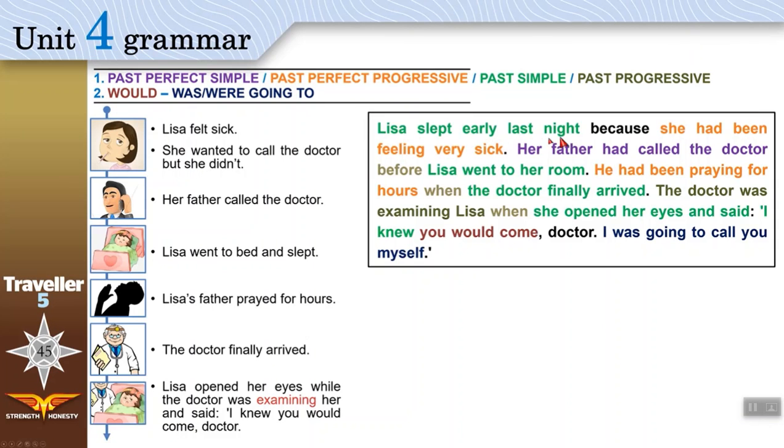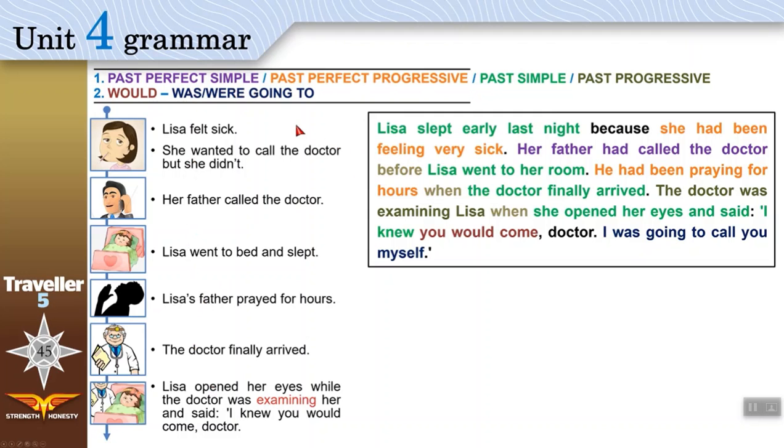Lisa slept last night because she had been feeling very sick. Her father had called the doctor before Lisa went to her room. He had been praying for hours when the doctor finally arrived. The doctor was examining Lisa when she opened her eyes and said, "I knew you would come, doctor. I was going to call you myself." Okay? The events in this story are exactly like these, but we use today's grammar.